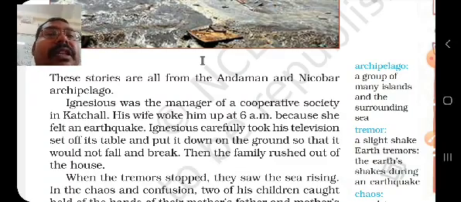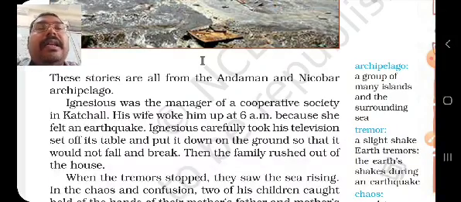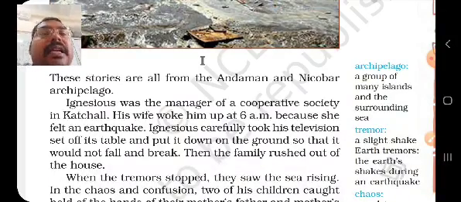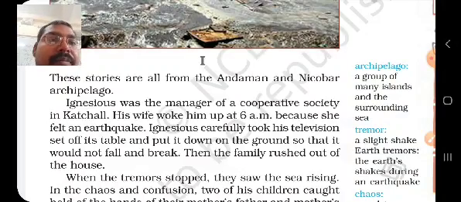Ignatius carefully took his television set off its table and put it down on the ground. He put the television down to make it safe, because the table would tremble in the earthquake, and the television may fall down and break. So he put it on the ground.